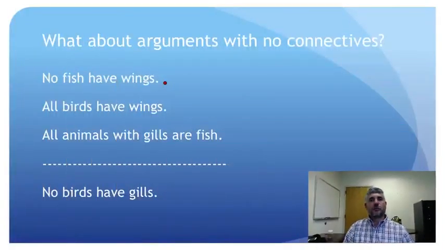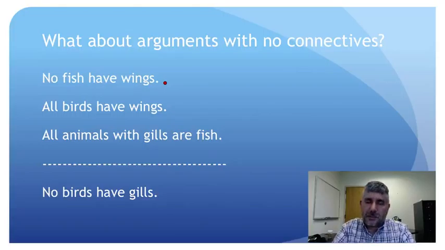Consider this argument from a week ago. No fish have wings. All birds have wings. All animals with gills are fish. Therefore, no birds have gills. Is that argument valid? It's not immediately obvious whether or not it's valid, but it turns out that it is valid. And we have a method for proving that it's valid, and this method is what we'll be talking about this week. It's the central method of categorical logic.